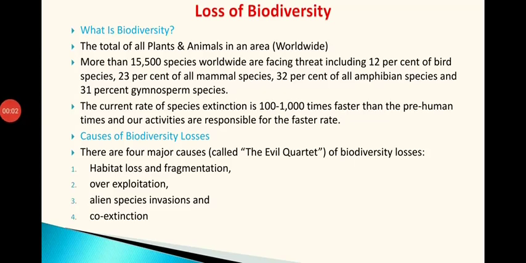Hi dear students, in this presentation we are going to refer the topic loss of biodiversity. Okay, so what is biodiversity? It is simply the total of all plants and animals in an area. If you talk about the world, then it is the worldwide total plants and animals, simply known as biodiversity. So different species are living together within the earth. It includes animals, plants, human beings, everything. So biodiversity means everything coexisting together.